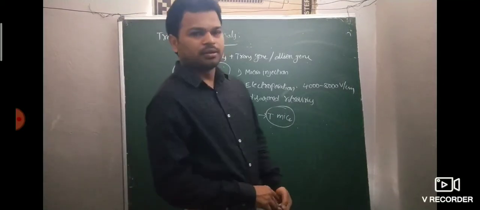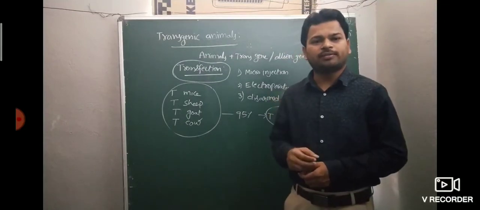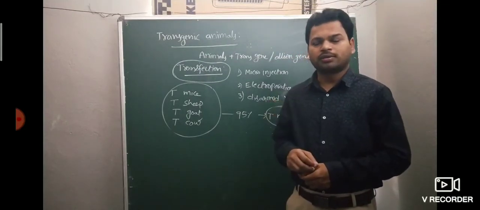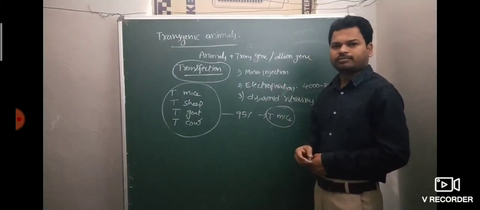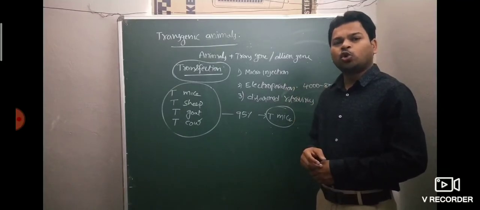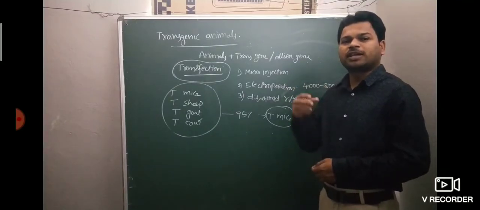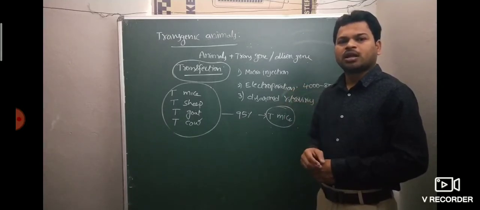First, transformation. Transfer of recombinant DNA into the host organism from the surrounding medium is called transformation.